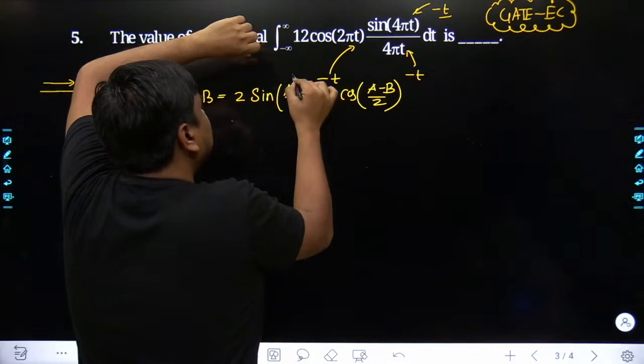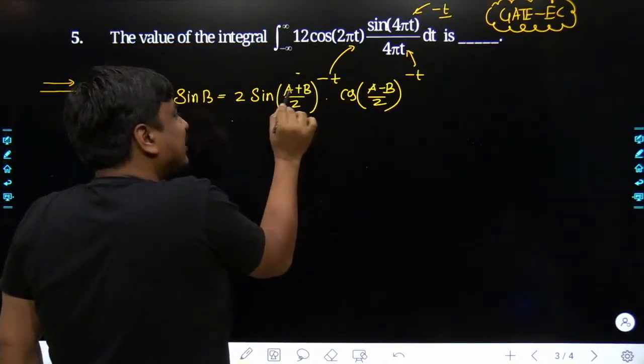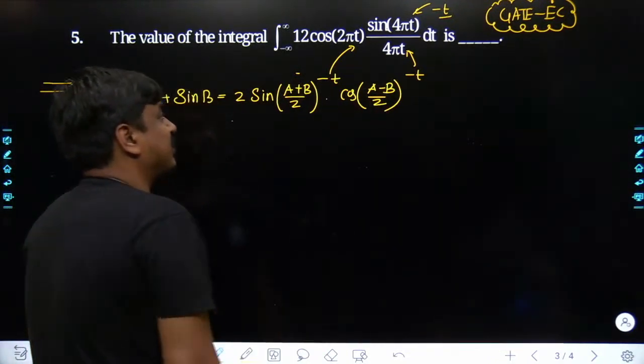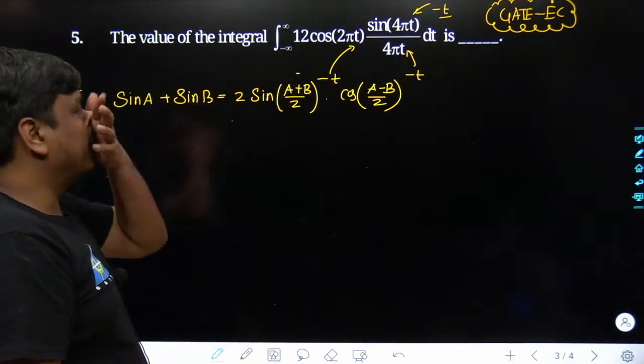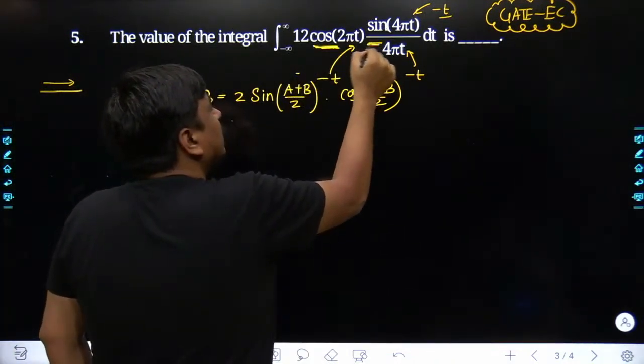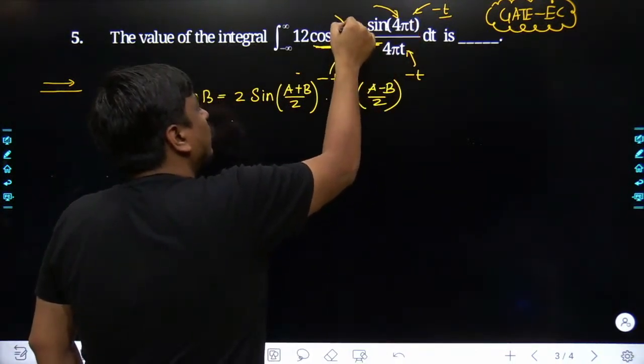You can see this would be a larger part and this would be a smaller part. Why would it be a larger part? Because here the addition of a and b has been taken. And why would it be a smaller part? Because here the subtraction has been taken. So once you see the actual structure of this problem, the angle within the sinusoidal part is larger in comparison with the cosinusoidal part.